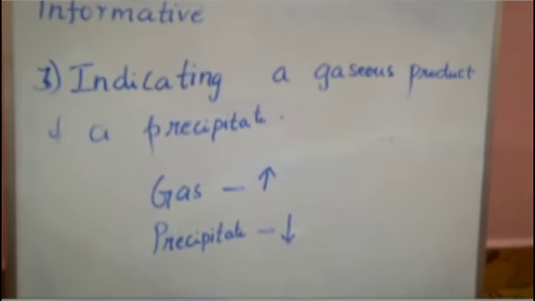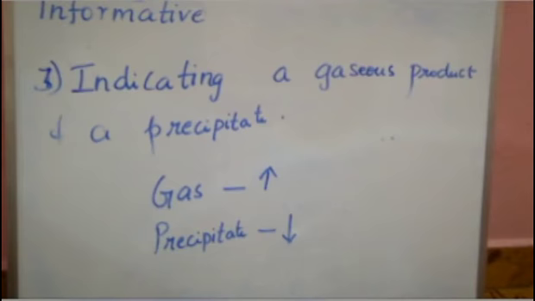The third piece of information that we can add in a chemical reaction is indicating the gaseous product and a precipitate. When the product which is formed is in gaseous or precipitate form, we can indicate it by using the symbol upward arrow for gas and downward arrow for precipitate. By mentioning these two symbols, we can identify whether the product formed is in gaseous form or in precipitate form.